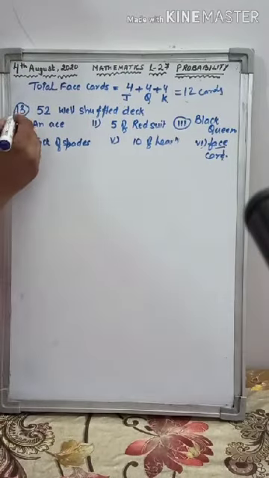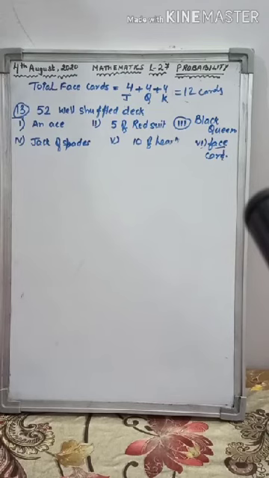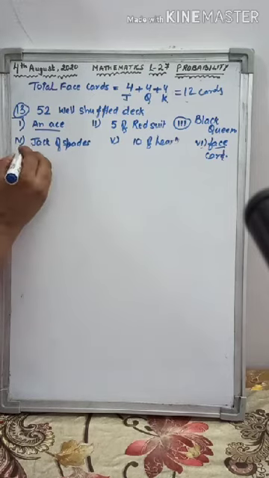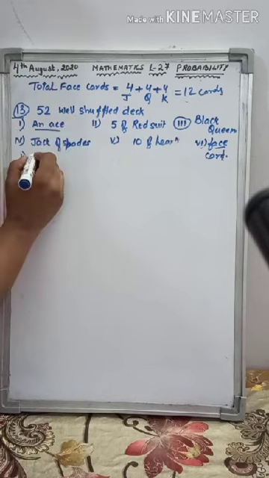Let us do question number 13 of exercise 27 on page number 380. The question says that one card is drawn at random from a well-shuffled deck of 52 cards. Find the probability of drawing an ace. Now, how many ace cards are there?